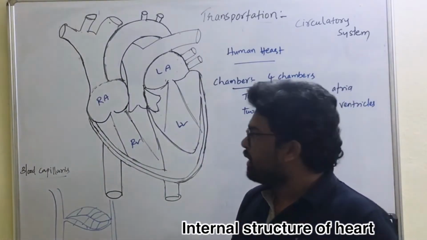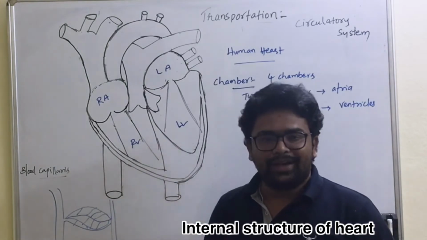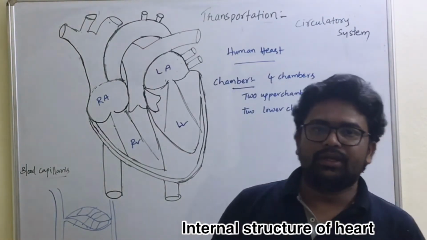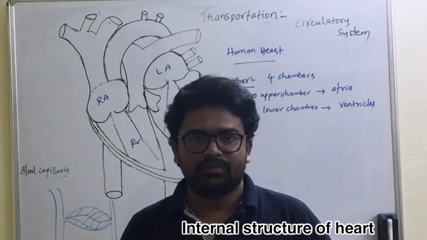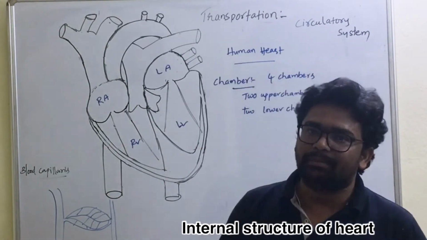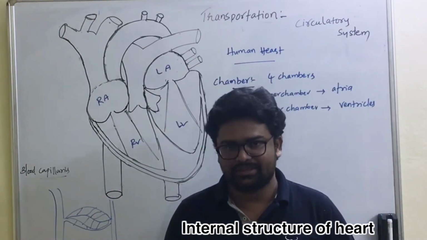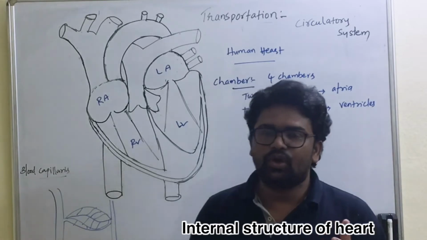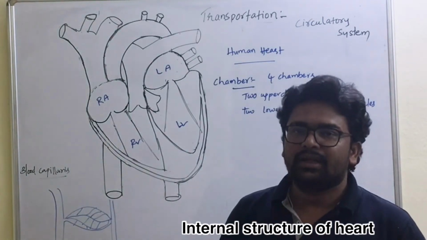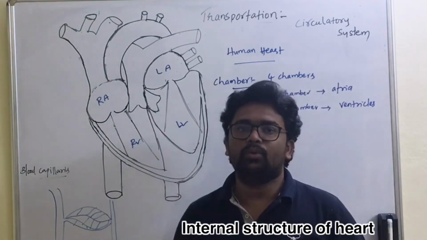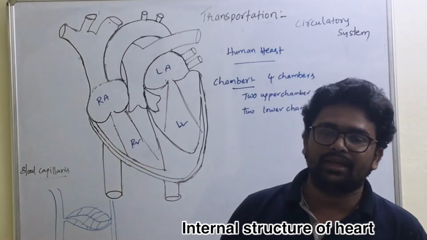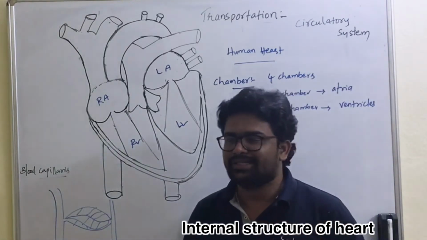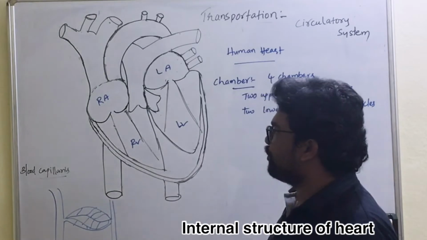The walls of ventricles are thicker than auricles, that is atria. Why? Because ventricles supply blood to various body parts, hence the walls of ventricles are thicker than auricles. Hope you are understanding it. That's about the chambers of the heart.